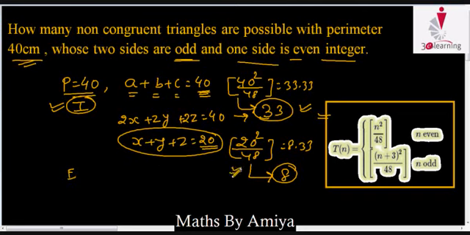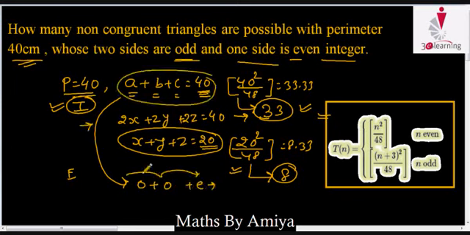For A plus B plus C equal to 40, we have only two conditions: all sides are even, or two sides are odd and one is even. We have only two conditions. For all integers, we have 33 triangles. For all even, we have 8 triangles. So the rest are two odd and one even.